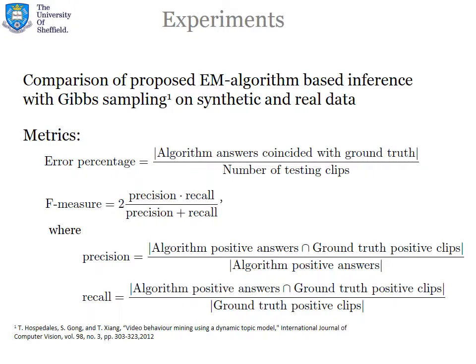We compare our method with the one proposed by Hospitalis and others. They have a similar generative model, but the inference scheme is based on Gibbs sampling. We compare the methods both on the synthetic and real data. We use two quality metrics for the comparison: the percentage of the errors and F measure, which is the harmonic mean of precision and recall. Precision is a fraction of model detections that are correct in terms of the ground truth, and recall is a fraction of the ground truth positive cases that are detected by the algorithm.